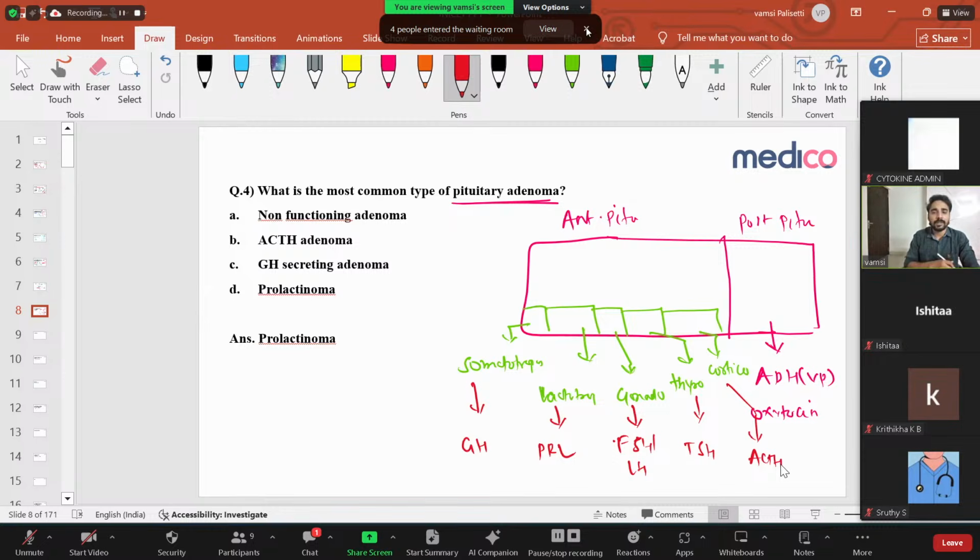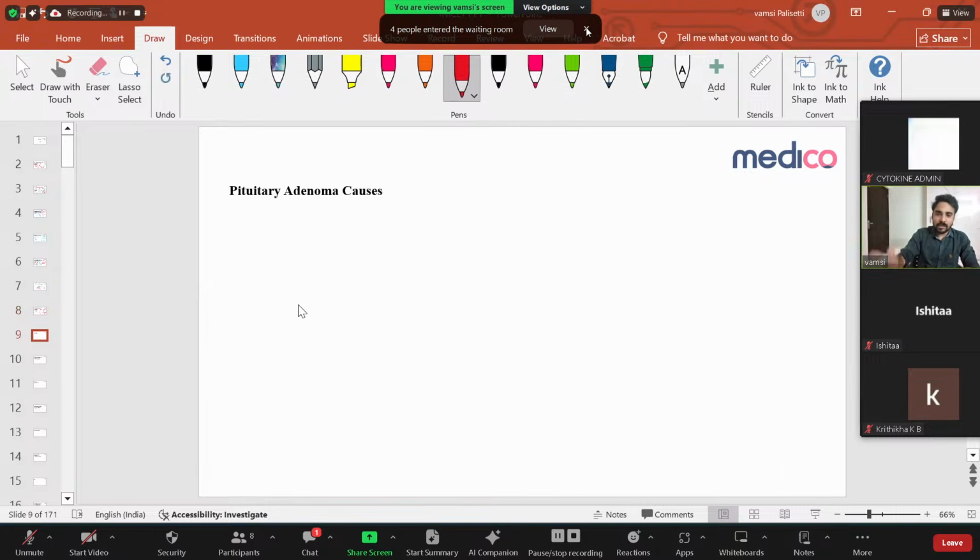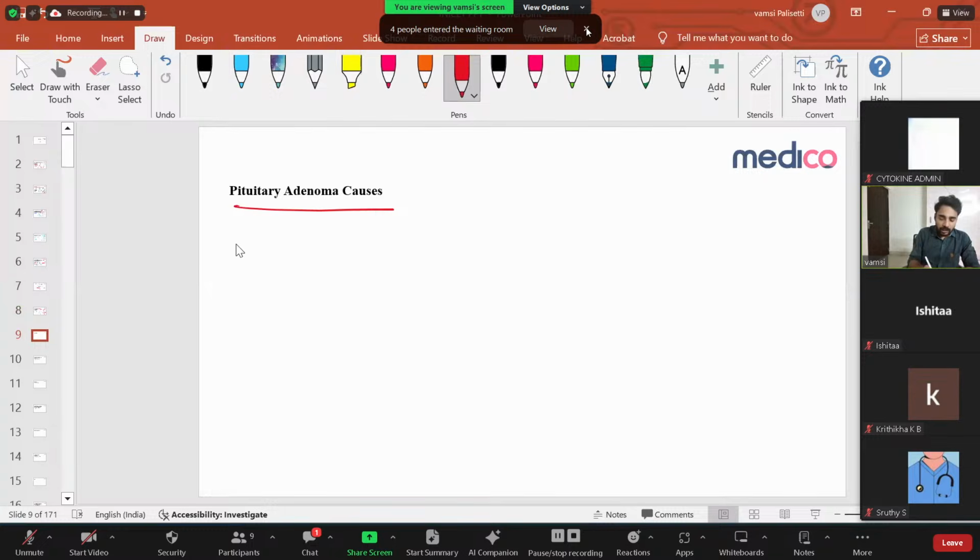Simple, very simple. Now, what is the question they're asking? If a pituitary adenoma happens, which of the following cells are most commonly responsible? This is just a memory-based question. The important thing is it's always prolactinoma. In the case of pituitary adenoma, the most common cause is your lactotropes. So prolactinoma is a very important cause. If there is no prolactinoma, the other option you have to put is non-functioning adenoma.